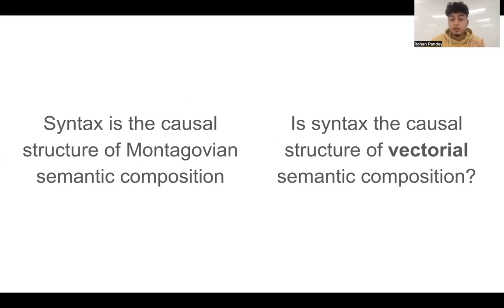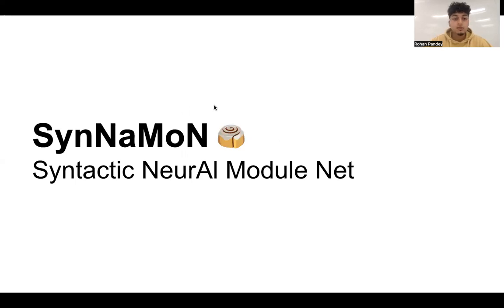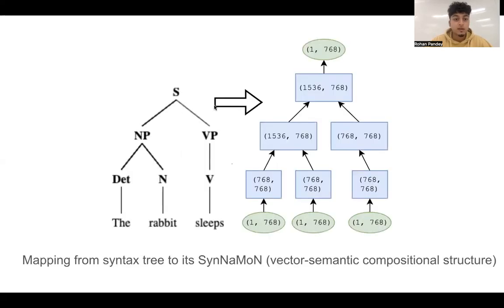But in deep learning, we no longer use these symbolic models of semantics. Instead, semantic composition is captured vectorially via embeddings. So our question now becomes whether syntax is the causal structure of vectorial semantic composition. To study this, we introduce SynNaMoN, or Syntactic Neural Module Nets.